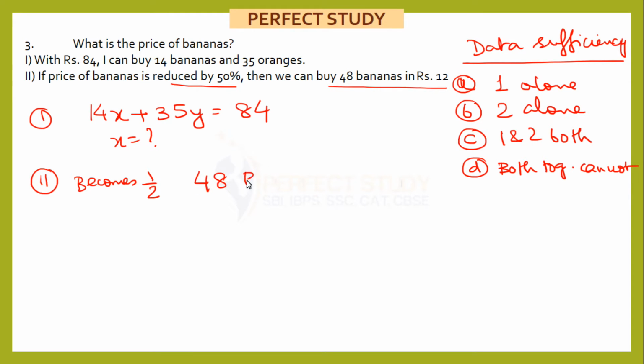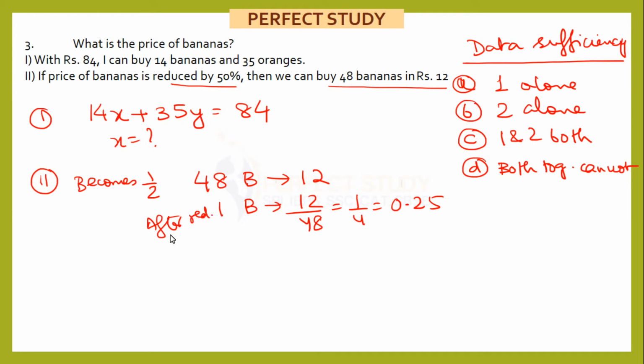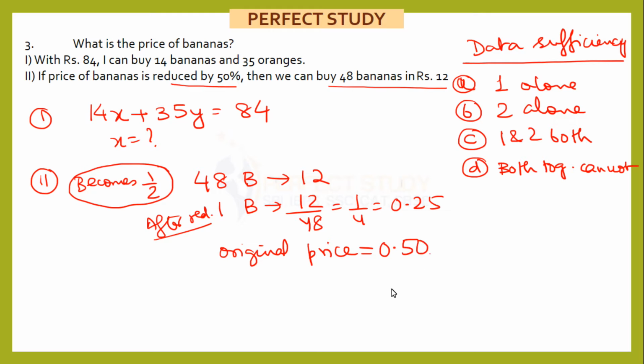So 48 bananas cost 12 rupees, one banana is 12 by 48, 1/4, that is 0.25. This is after reduction. So what was my original price? I know that the new price is half of the original price. That means the original price was 0.50.